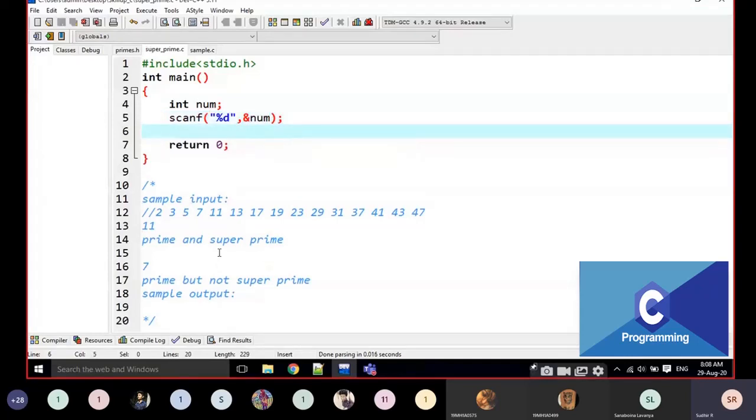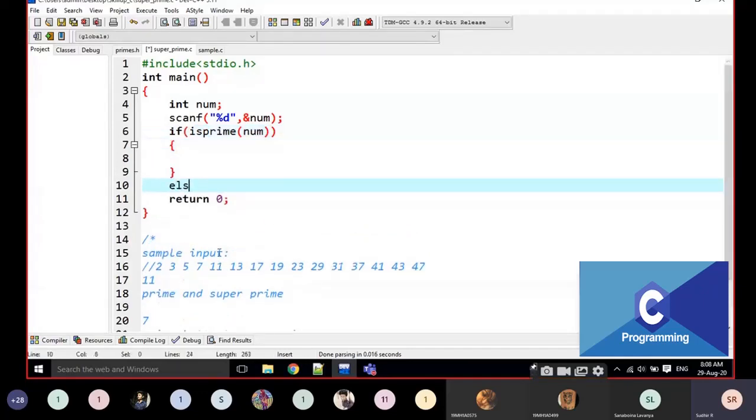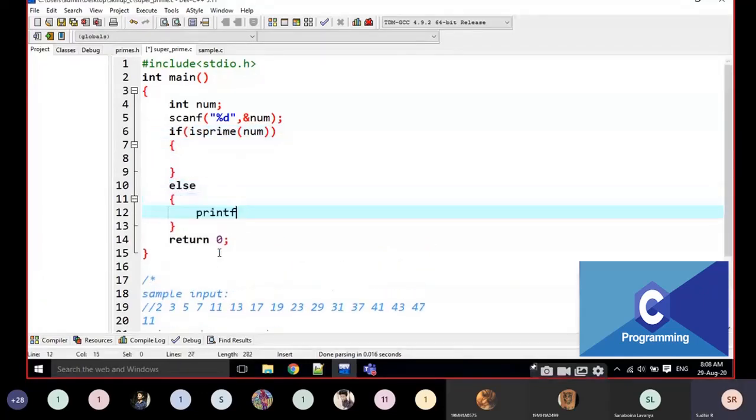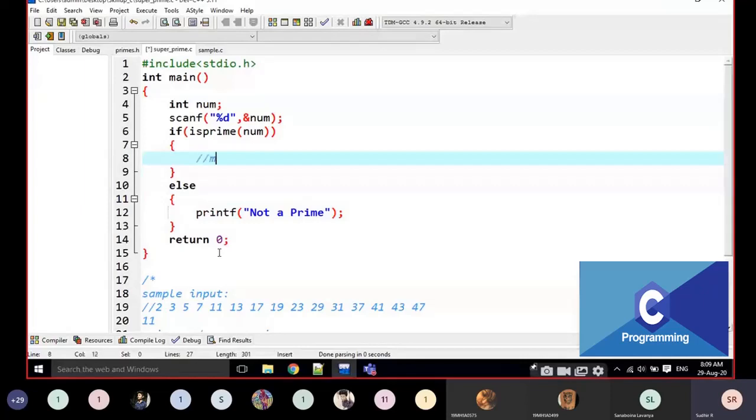Now, first of all, I am going to check, is it prime or not? is_prime of num. If it is prime, we have to write the logic. Else, if it is not prime, I am going to print just not a prime. That's it, nothing else. It is not a prime number. If it is a prime, main logic here.